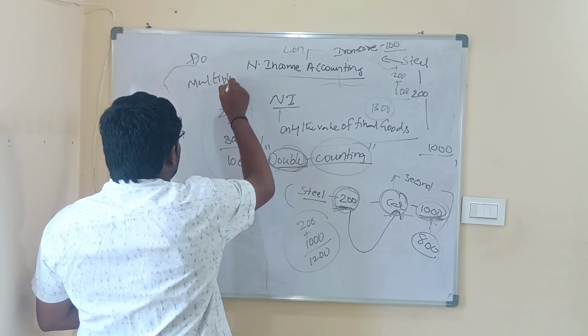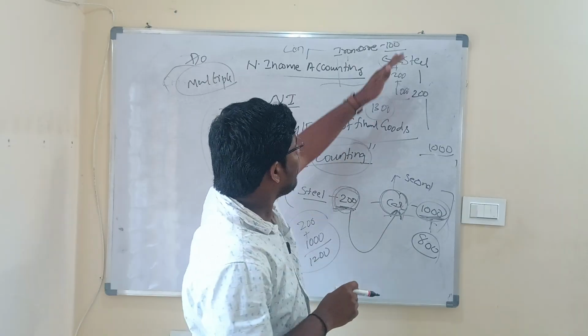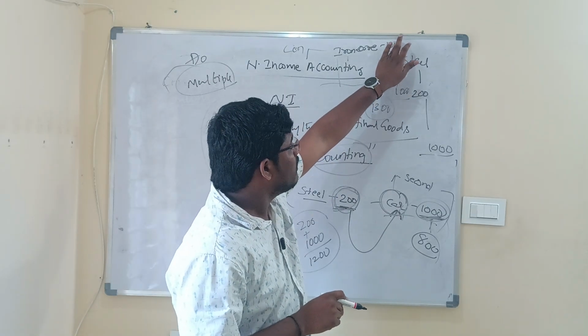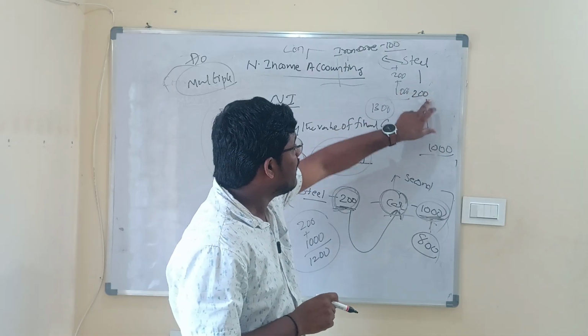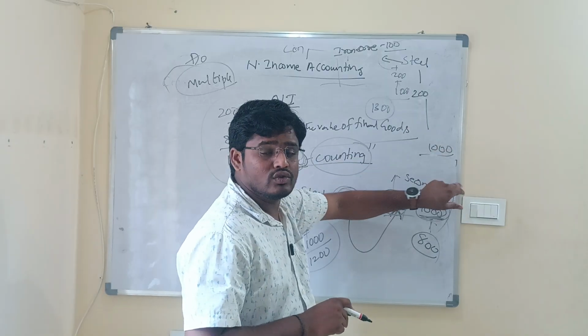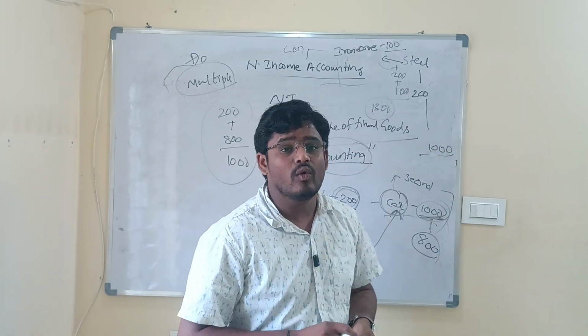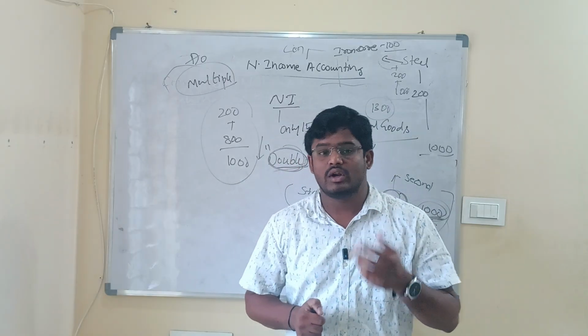Multiple counting means counting the same value more times. So we have calculated the value of iron ore, and we have also added the value of iron ore when it is inbuilt in the steel, and the same iron ore value is also found in the value of car. So it is leading to the multiple counting problem, not just double counting.